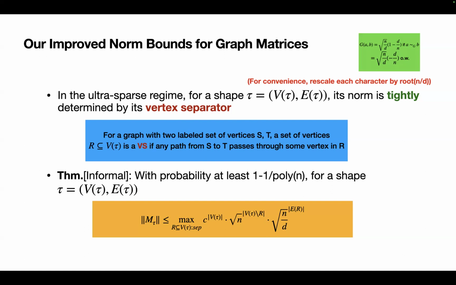This is just a convenient scaling for us, and we show that in this scaling, with probability at least 1 minus 1 over poly n, the norm of the graph matrix is at most some absolute constant to the number of vertices, independent of d and the shape, times the maximum over all possible vertex separators of root n to the number of vertices outside the separator, and root n over d to the number of edges inside the separator.